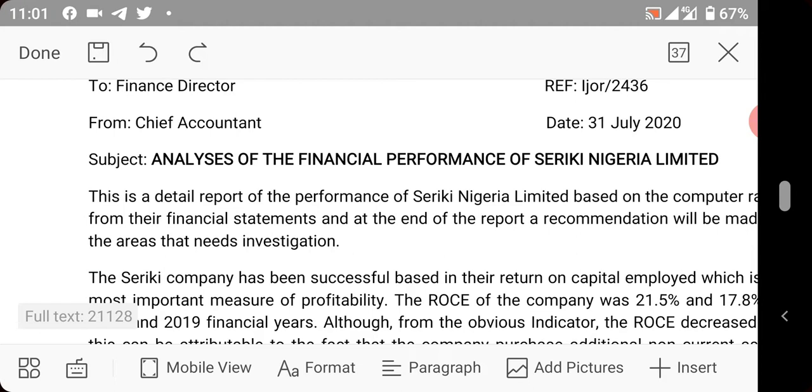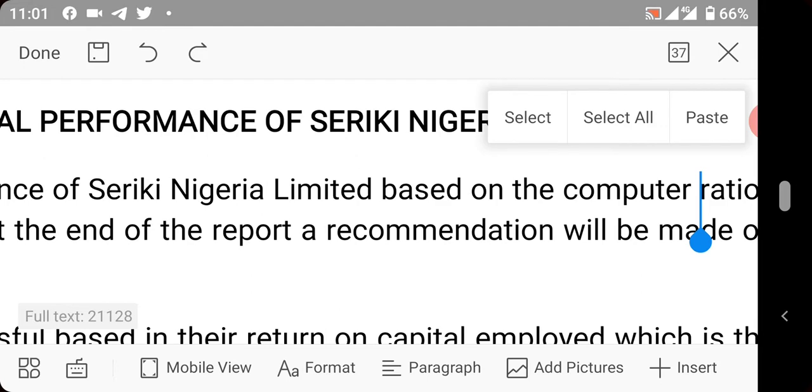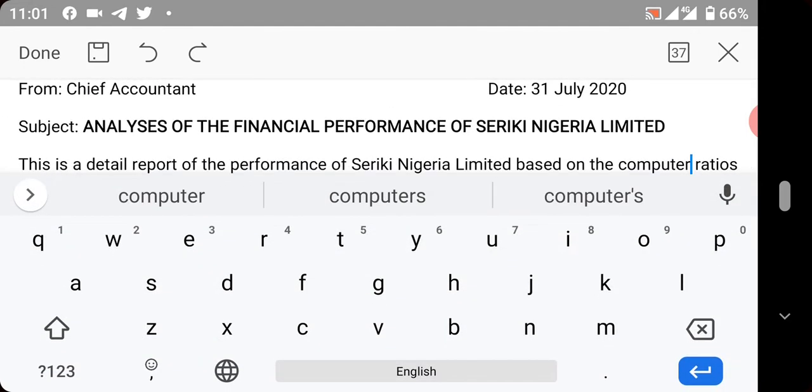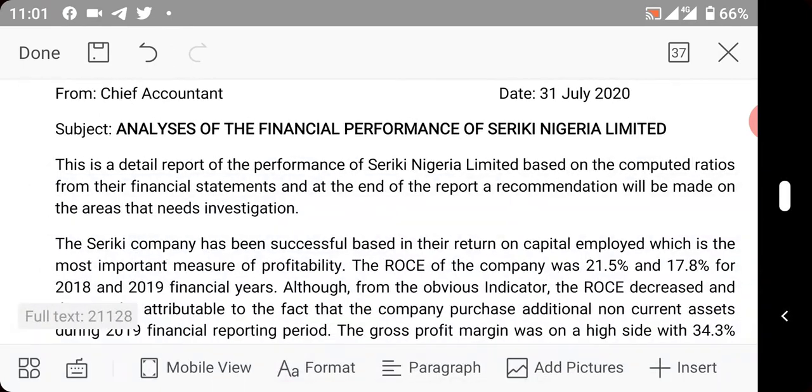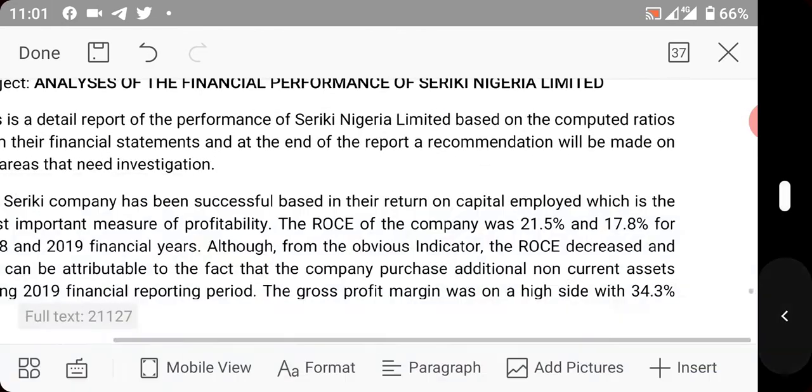I introduce it by saying this is a detailed report of the performance of Shekiri Nigeria Limited based on the computed ratios from their financial statements, and at the end of the report, a recommendation will be made on the areas that need investigation.